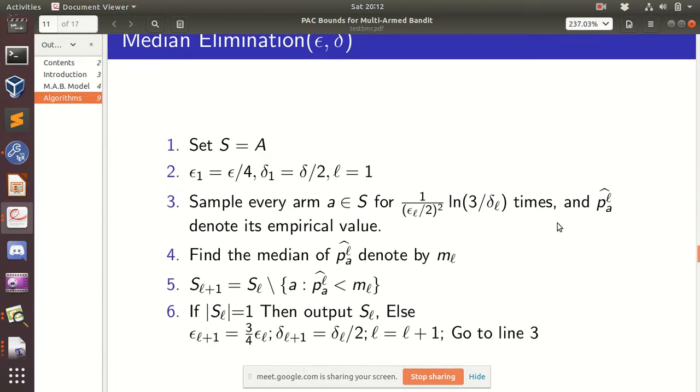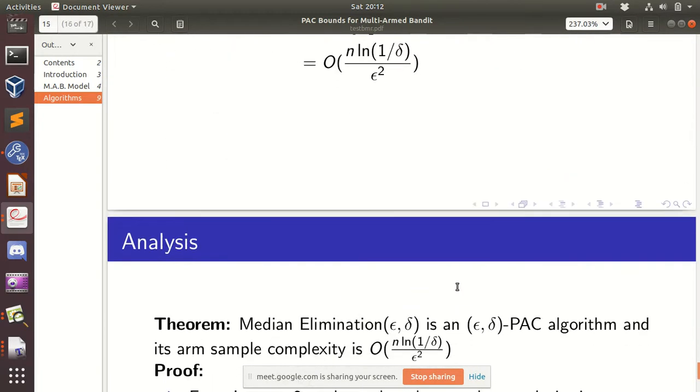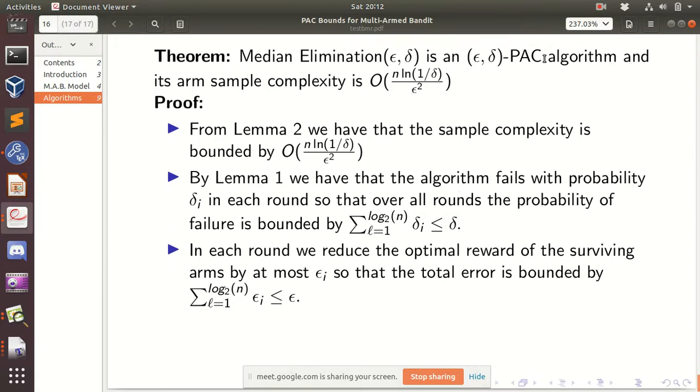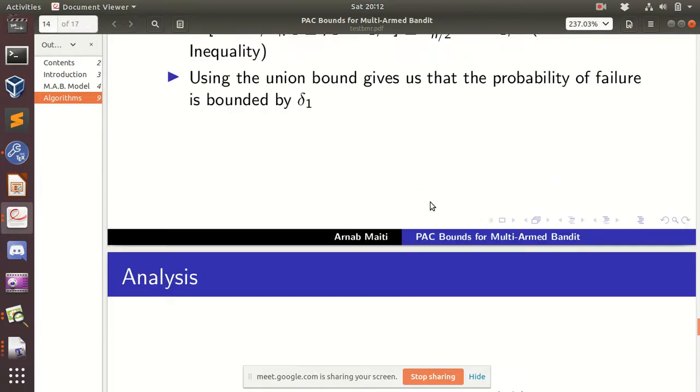This is the reason why we were going level wise and we were decreasing the number of elements in each level, plus we were decreasing the constants in order to bound the sample complexity. So finally we'll look at the theorem which says that this is an epsilon delta PAC algorithm. Already we sort of showed the sample complexity is this. So by lemma 1, the algorithm fails with probability delta L in each round.